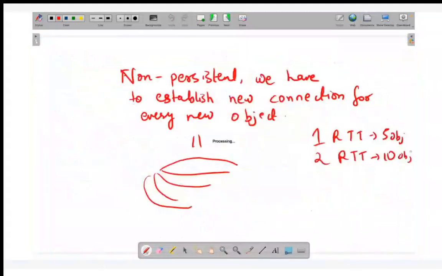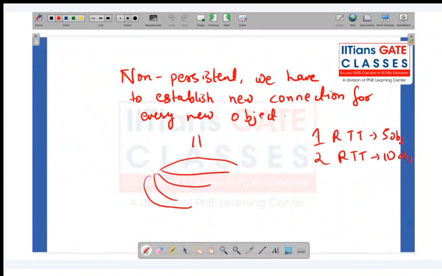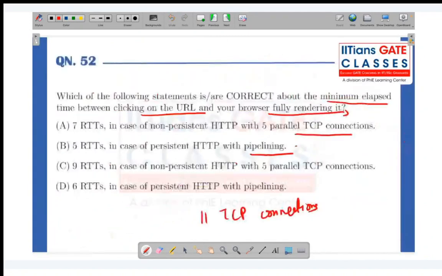Okay, so this is just for retrieving, but we have to establish the connection. For establishing the connection, how much time will it take? Another 2 RTT. So for this scenario, non-persistent HTTP with 5 parallel TCP connections, how will it happen? The first 3 RTTs are required for getting the IP address.